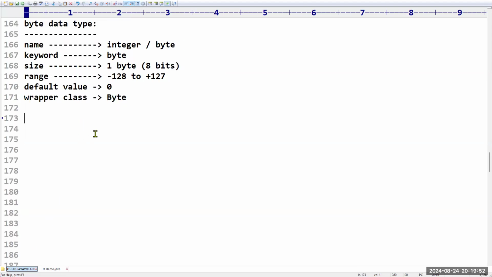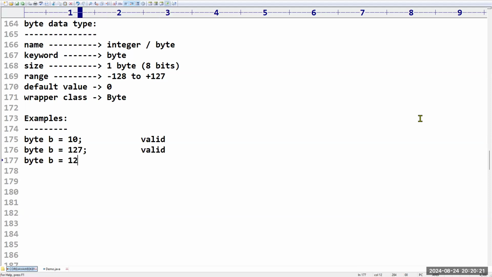If you are clear with this, I will take some examples. Yes, sir. Now I will take some examples. You just tell me whether it is valid or invalid. First one, byte b is equal to 10. Is it valid? Yes, sir. Valid. I am taking byte b is equal to 127. Is it valid? Yes. I am taking byte b is equal to 128. Is it valid? No.